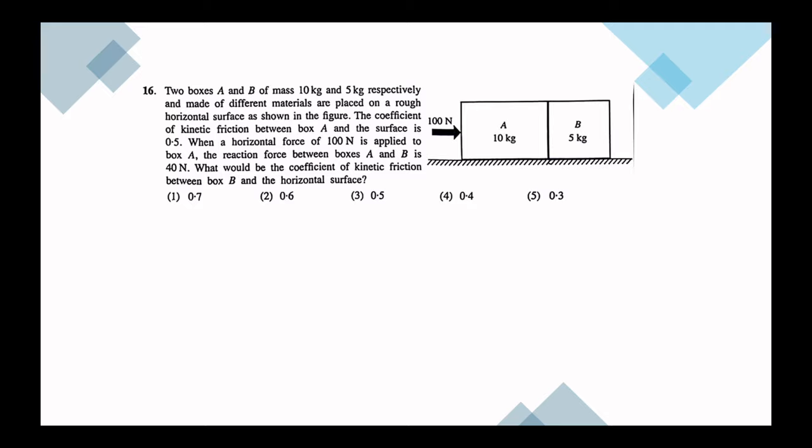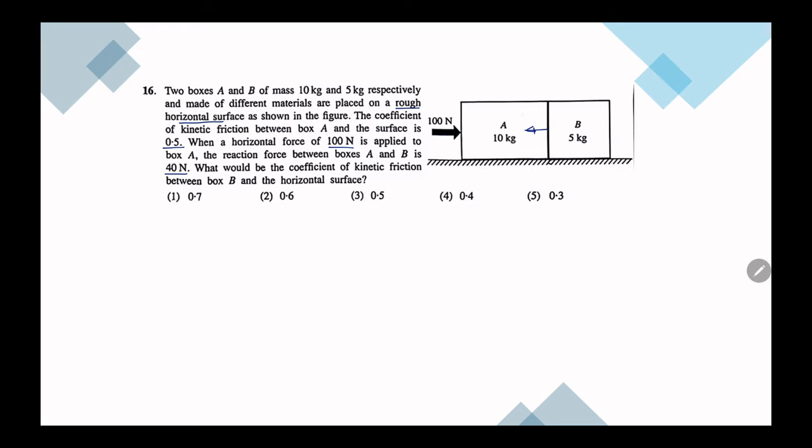Question number 16. We have two boxes, 5 kilogram and 10 kilogram, which are placed on a rough horizontal surface. Then we will have friction. They have given the kinetic friction coefficient, and they say 100 Newton is applied to box A. Then the reaction between the both boxes is 40.